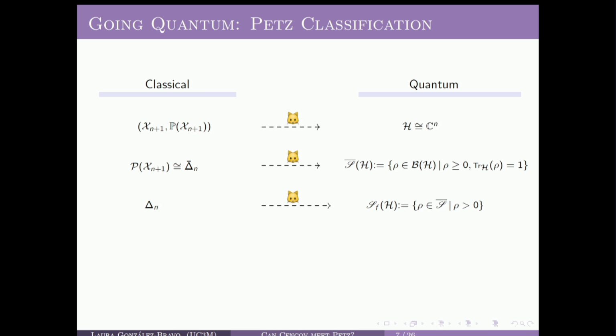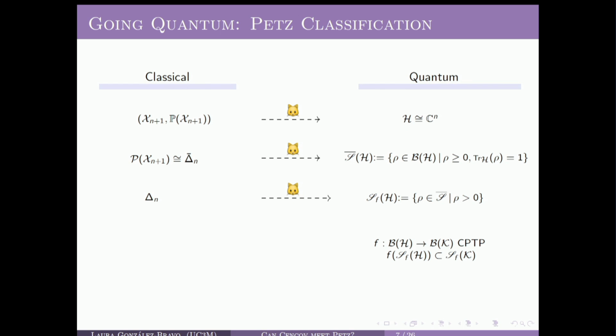So now that we have this smooth manifold structure also in the quantum case, the idea would be to pose a Cencov-like problem. And therefore, the first ingredient we are going to need, based on the classical case, are the maps from which, in the classical case, we ask for invariance. In the classical case, these maps preserve probability and strictly positive probability vectors. And therefore, in the quantum case, we would like these maps to preserve states and faithful quantum states. So we are going to propose that these maps be faithful and completely positive trace preserving maps.